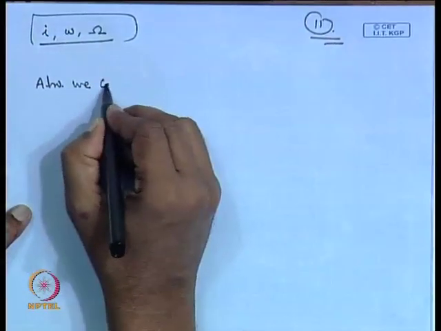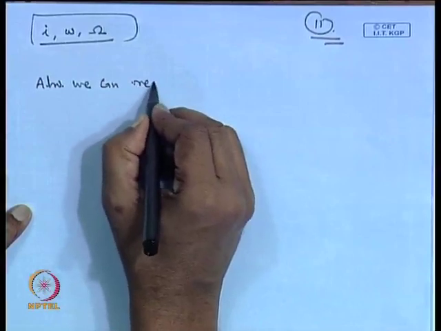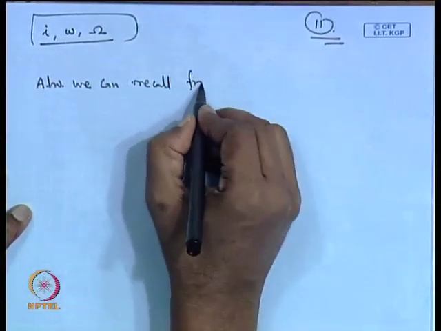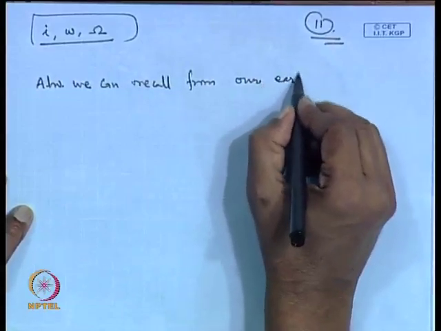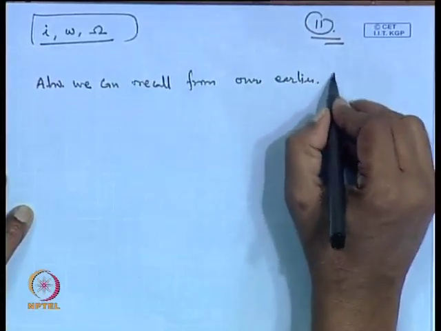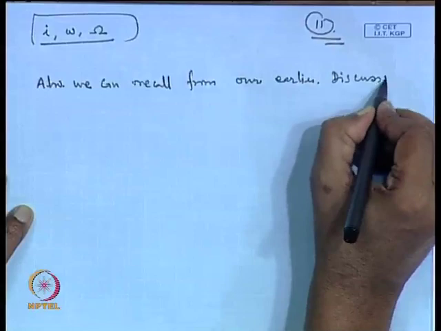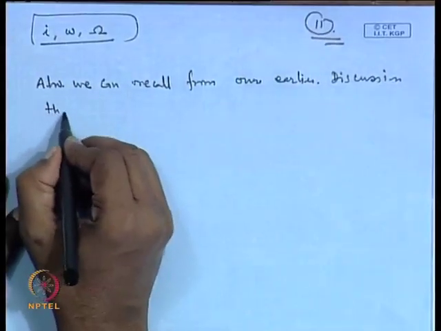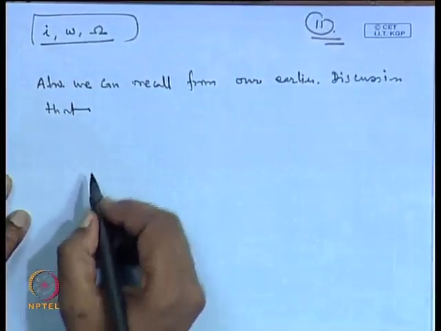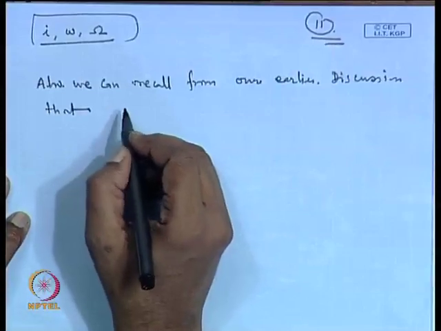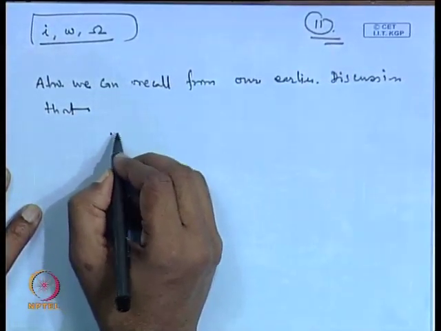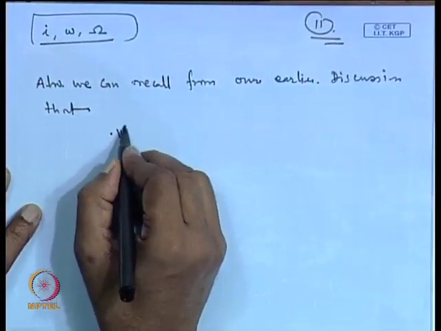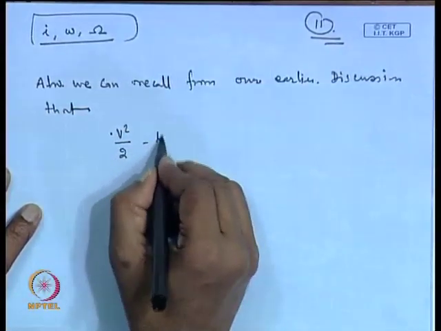Also, we can recall from our earlier discussion, that is, in the earlier lectures we have worked out this, and we have written there v square by 2 minus mu by r.